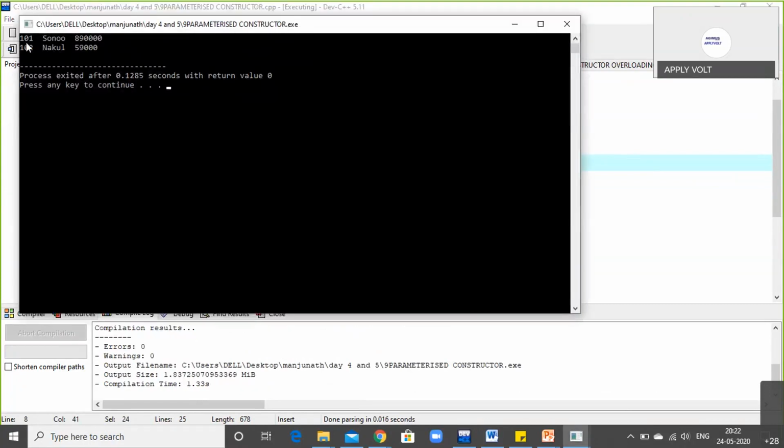For employee one, the ID number was 101, the name initialized in the program was Sonu, and then the salary. The second time, E2, the second employee's name was Nakul, and the ID number was 102, and the salary was this. This is about the parameterized constructor.